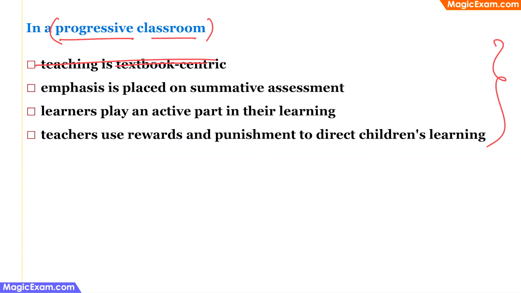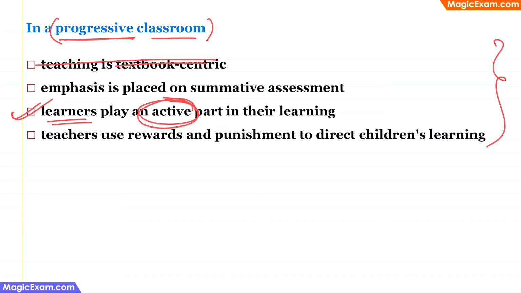Next, in a social constructivist classroom, that is in a progressive classroom, learning happens as an active process where all the learners participate in the teaching and learning process. Therefore, when we look at the remaining options, the third option says that learners play an active part in their learning. And as I have been mentioning, when we talk about a social constructivist classroom or when we talk about Vygotsky's theories, then the keyword active is something that is usually there in the correct answer. Therefore, option 3 is the correct answer.